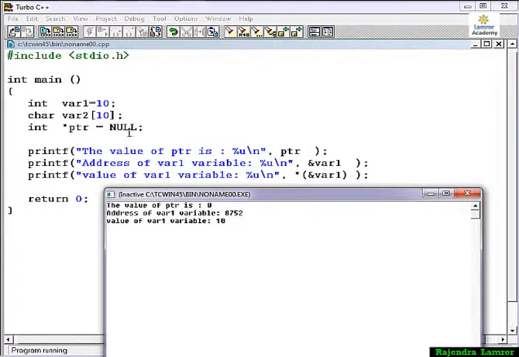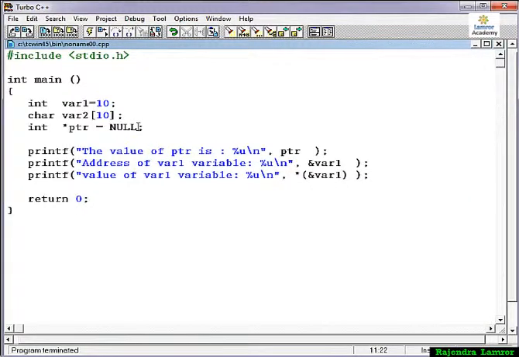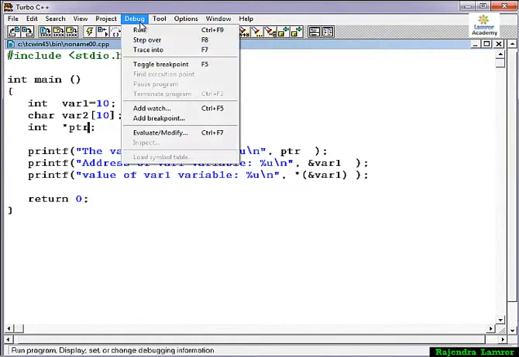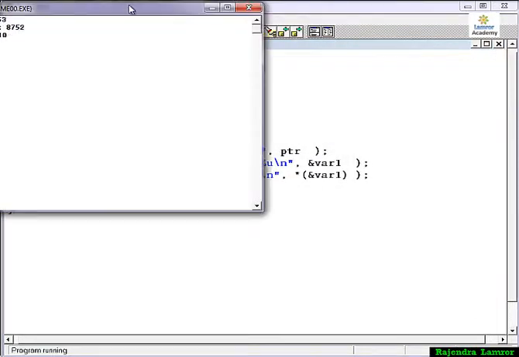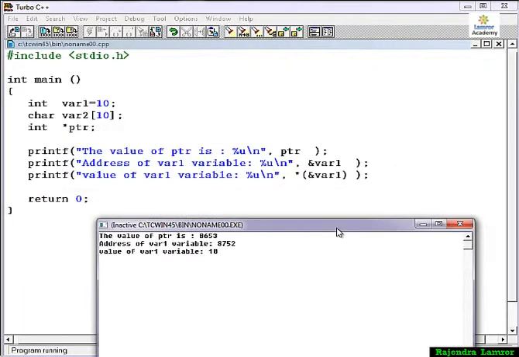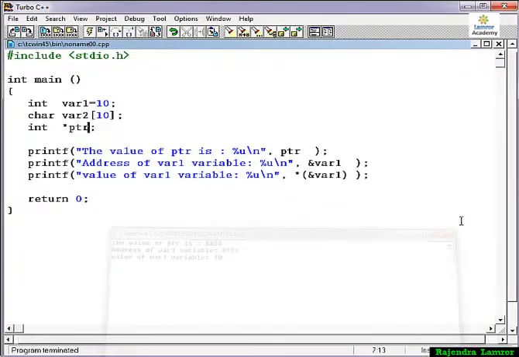This is defining null as a null pointer. If you do not provide this null value, then what will happen? You can see here, the compiler has provided some random value for the pointer, 650. So maybe you get a wrong output, so it is better to define it as null.